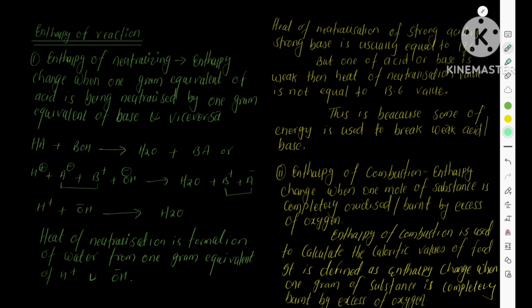In most cases of strong acid and base, the enthalpy of neutralization has been found to be equal to minus 13.6 units. When the neutralizing acid and base are different, one strong and another weak, in this scenario the enthalpy of neutralization is not equal to minus 13.6 units.